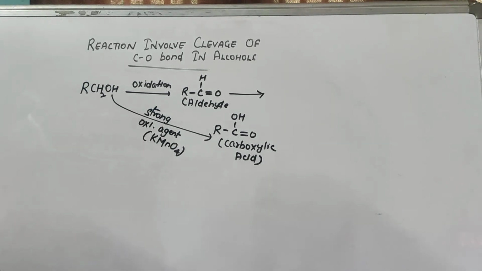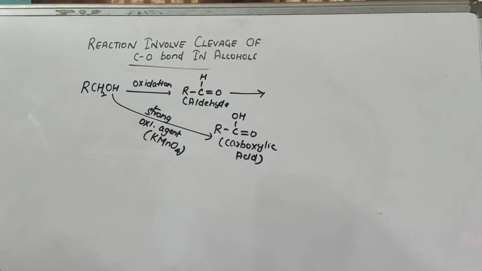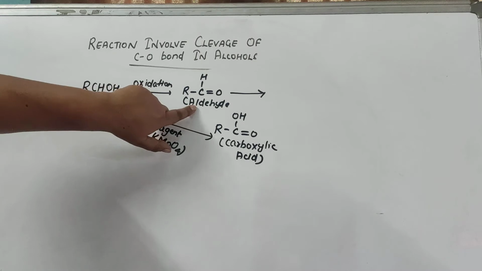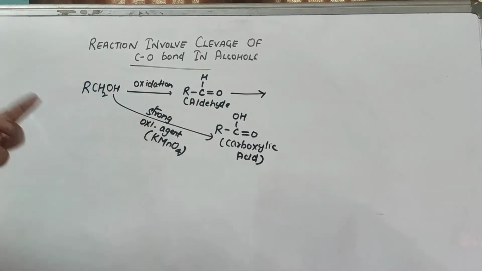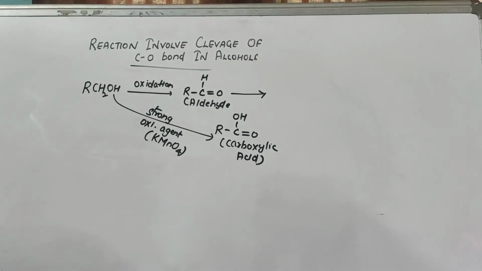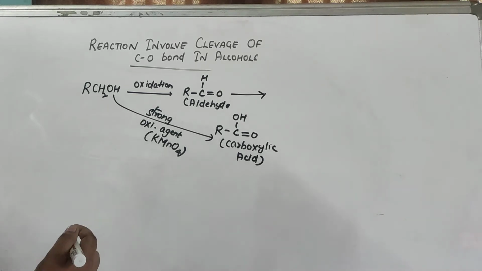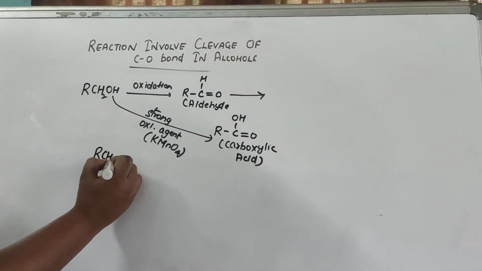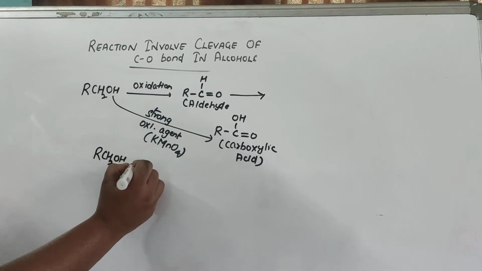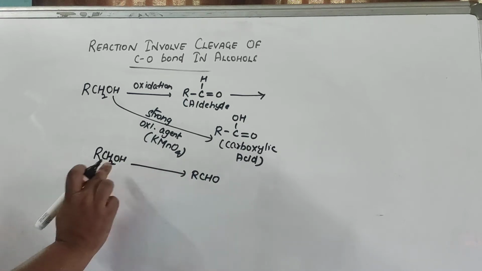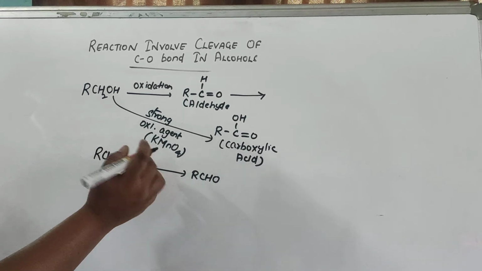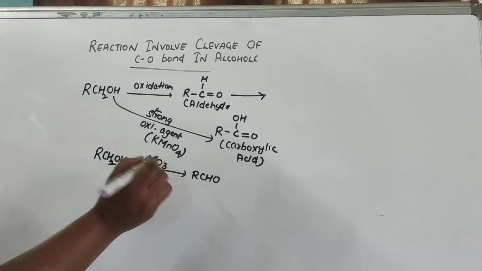The next thing is that if you want to get aldehydes from the alcohol, you have to use an oxidizing agent, right? You can use an oxidizing agent like CrO3, which is already given in the next equation. Suppose you take an alcohol and you want to convert it into an aldehyde. This is an alcohol, this is an aldehyde. So you have to use an oxidizing agent like CrO3.